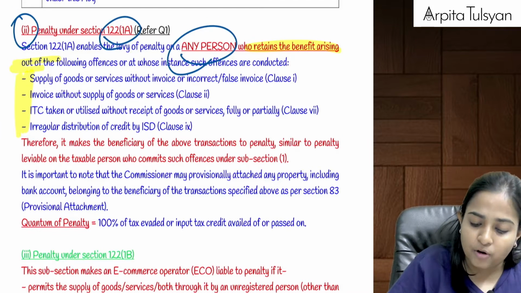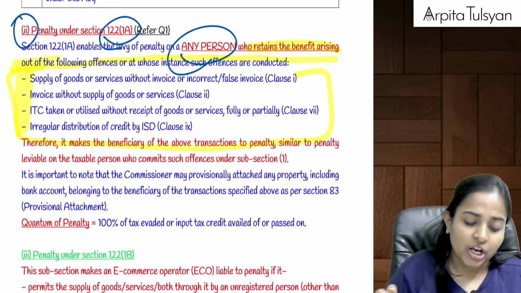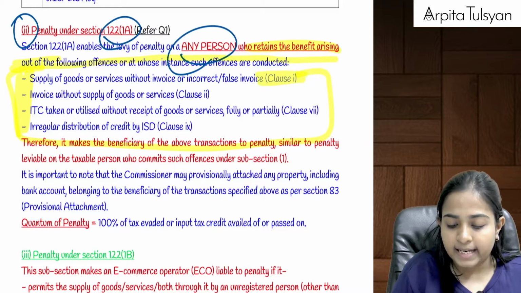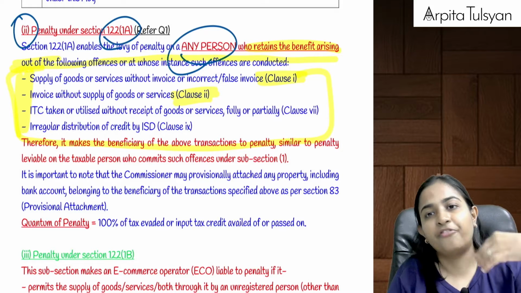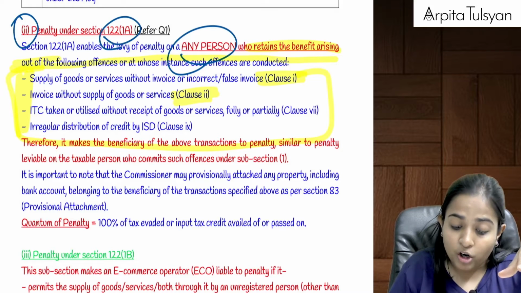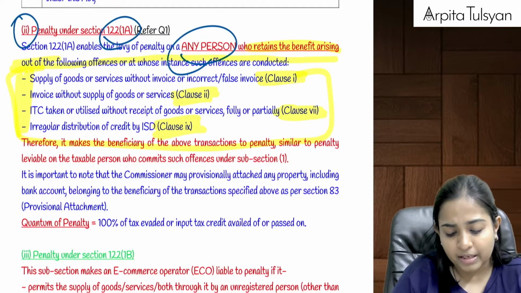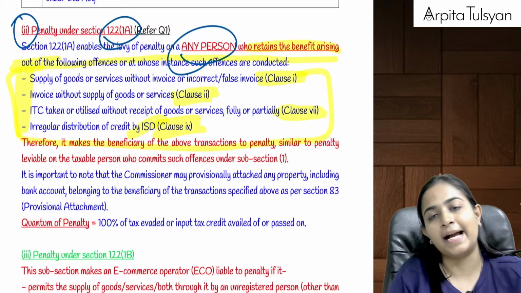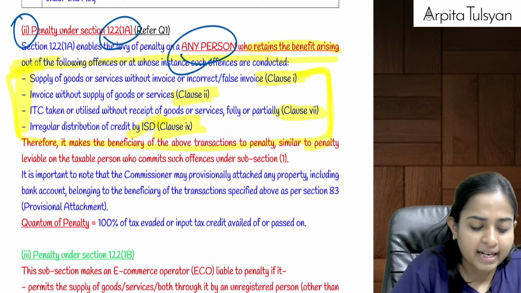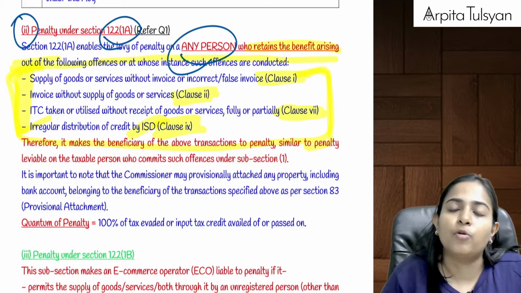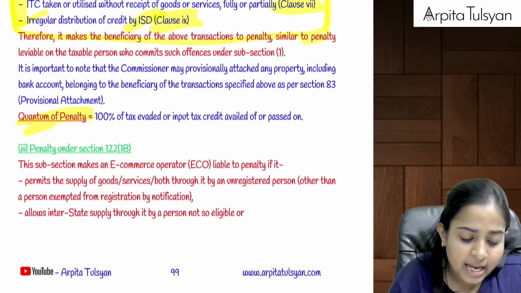That is, under clause 1 if supply was made without invoice, or clause 2, fake invoices without any supply, or clause 7, ITC availed fraudulently, or clause 9, wrongful distribution of credit via ISD. If any of these offences were done and he has taken some benefit out of it, then he will be liable to a penalty of 100% of the tax involved there.